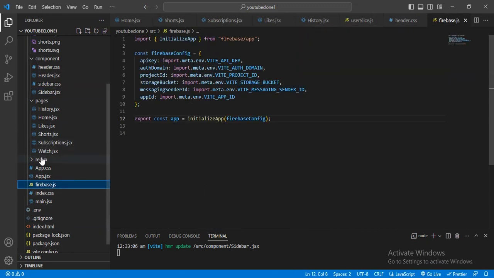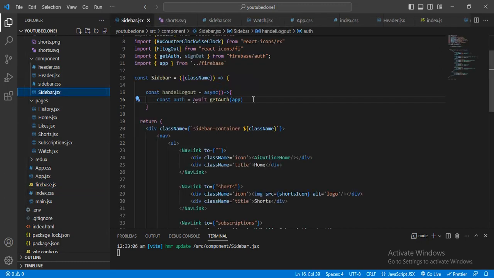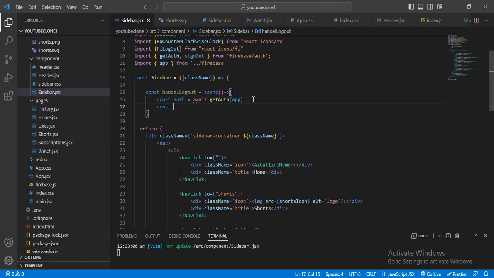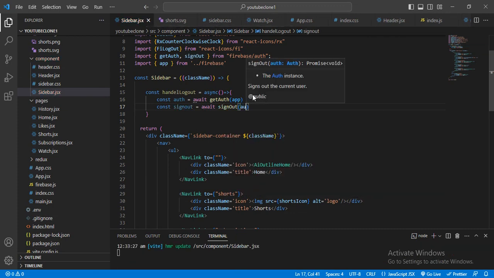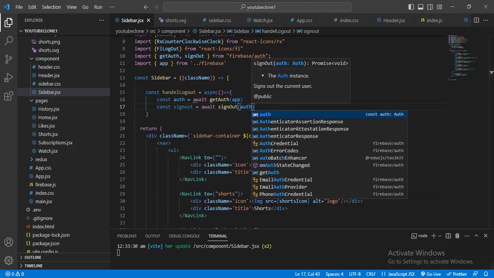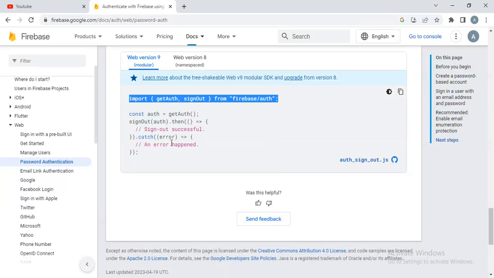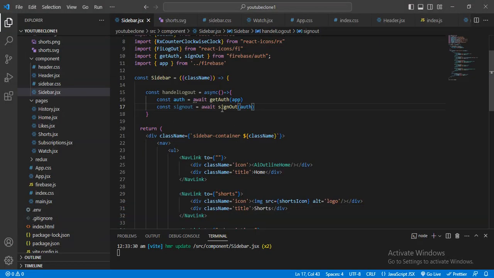After that I will give const signOut equal to await, and inside this I will give signOut, and here I will pass auth, and this will give some output.